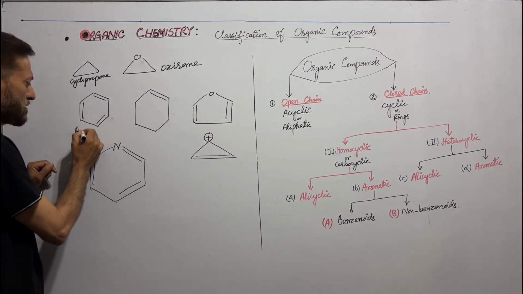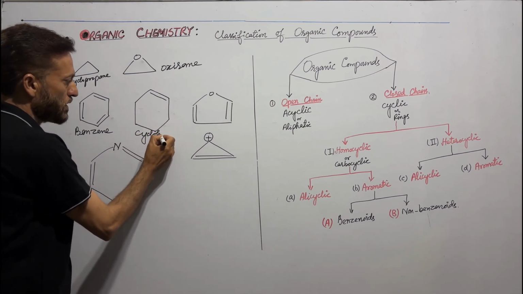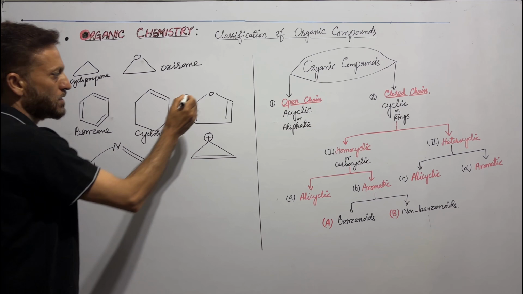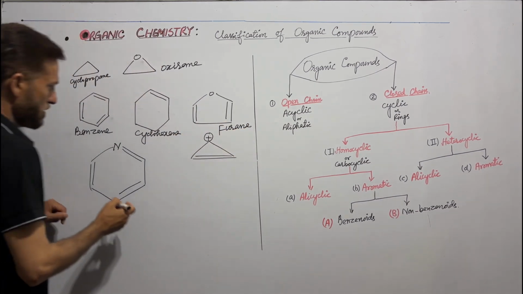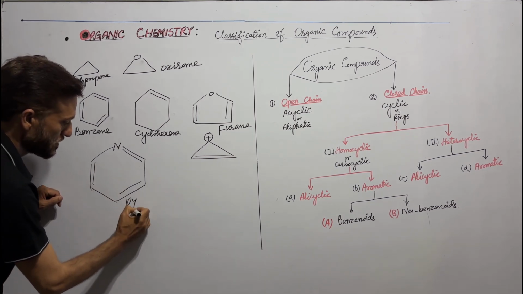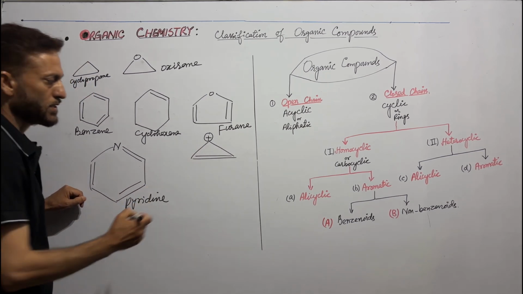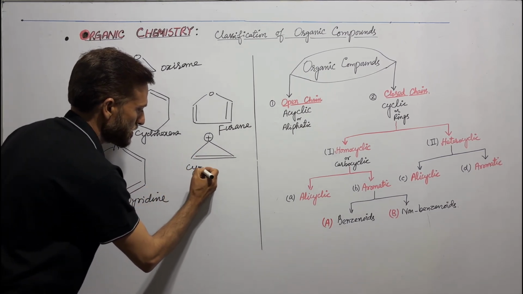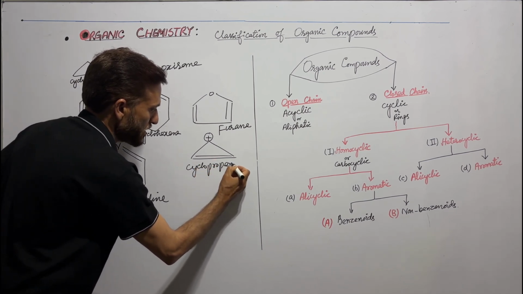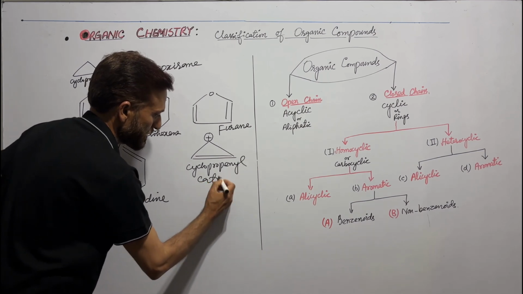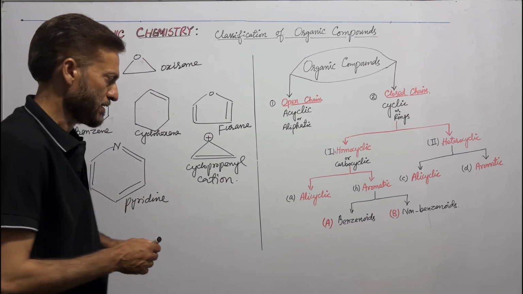This is benzene. This is cyclohexene. This is furan, and this is pyridine. Last one is very important. It is cyclopropenyl cation. Let me explain to you the cyclopropenyl cation. This is 1 carbon atom, this is 2nd carbon atom, this is 3rd carbon atom.